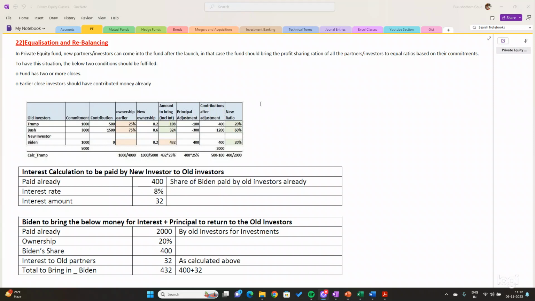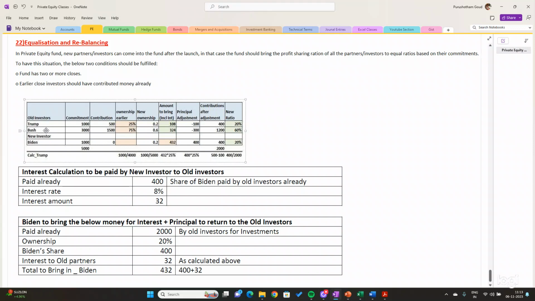Okay, so let me take an example below. I'm taking Trump and Bush as old investors, who have given commitments of $1,000 and $3,000 each, which comes to 4,000, right?